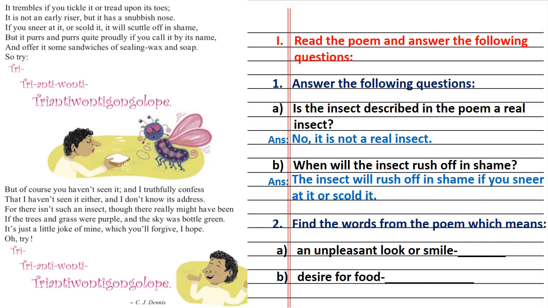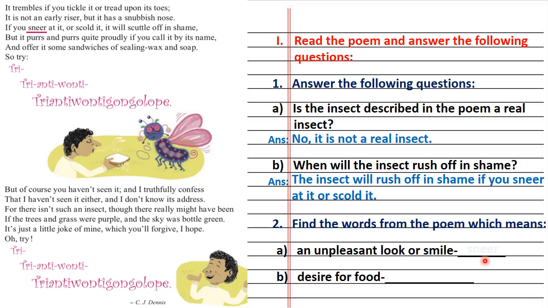Question number 2. Find the words from the poem which means A. An unpleasant look or smile. So now here students, we have to find the word from the poem which means this. So an unpleasant look or smile means sneer. So it is on this page here.